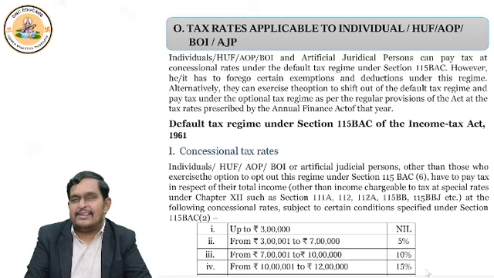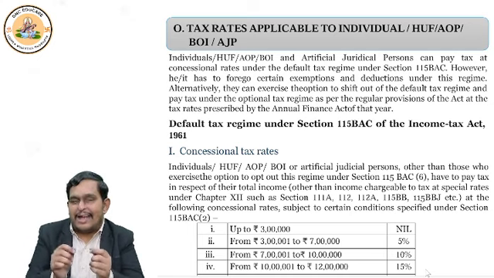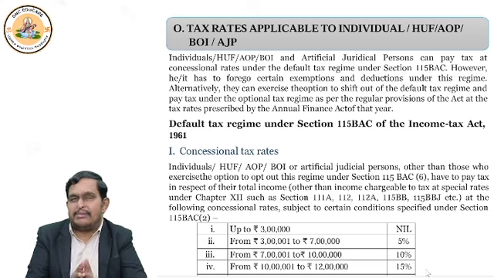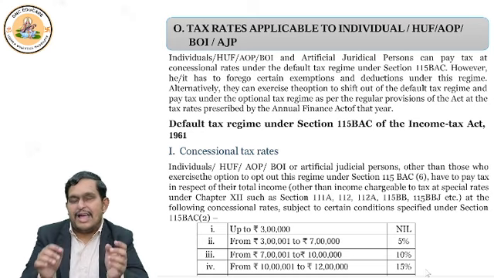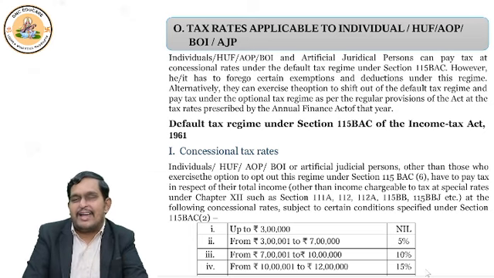And that's why the old regime, the regular regime, is called the optional tax regime. Now the tax treatment of many items in the default tax regime and under the optional tax regime is actually different. What is the difference? I am going to explain in this video.